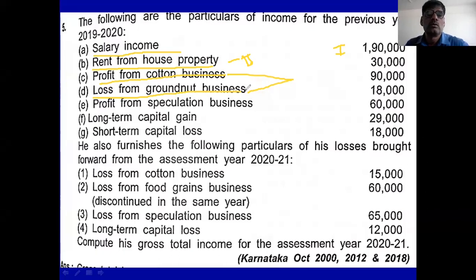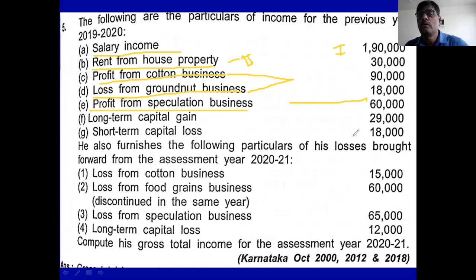Inter source. Okay. So 90,000 is there. Out of 90,000, you may deduct 18,000. It is permitted, or you follow the rules. Then profit from speculative business is 60,000. In this speculative business income, you adjust speculative losses and incomes.